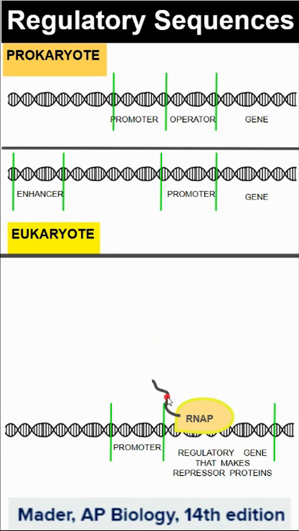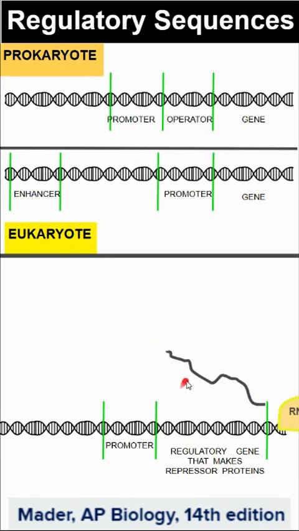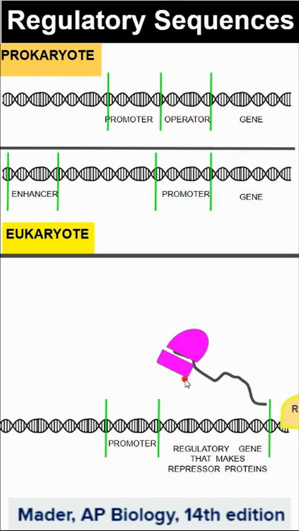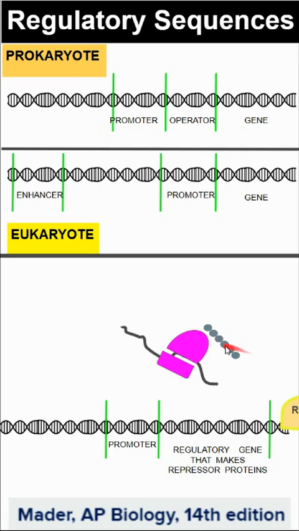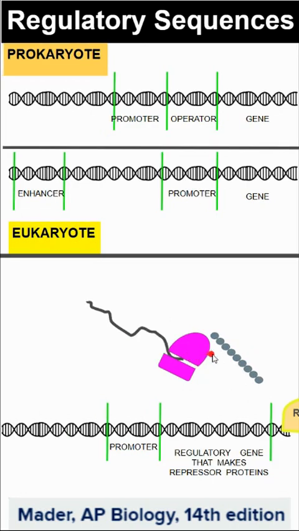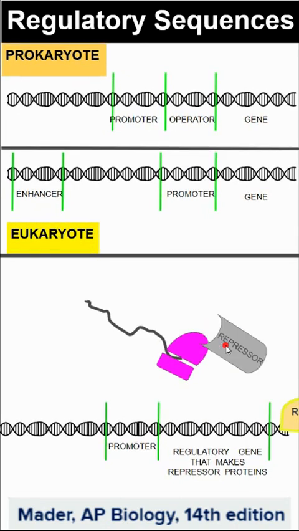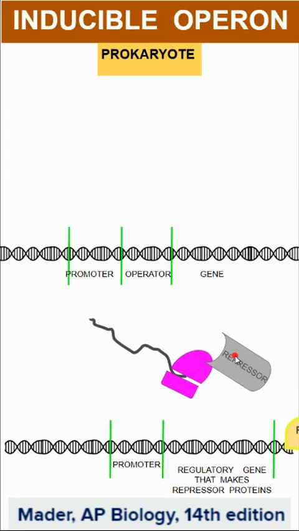And as we're making messenger RNA, that messenger RNA will find a ribosome and it will begin translation. And we'll start gathering these amino acids together with transfer RNA, and we have our primary structure, our secondary structure, which becomes a tertiary structure, a 3D activated protein, and that's where our repressor comes in.